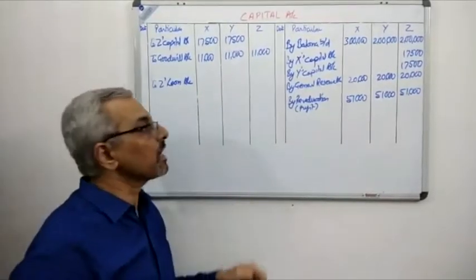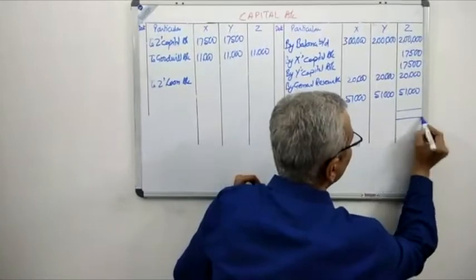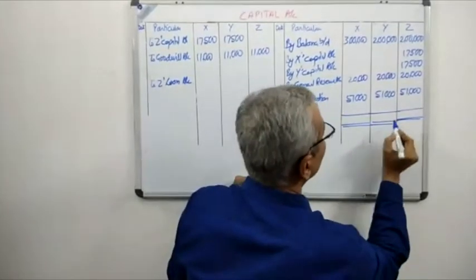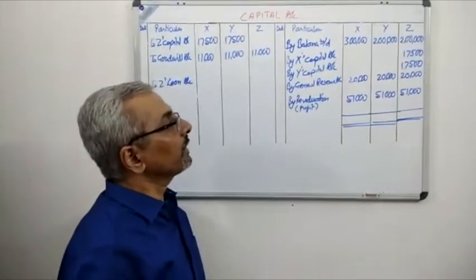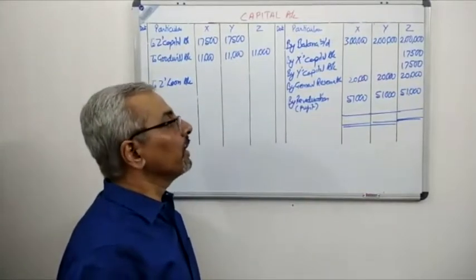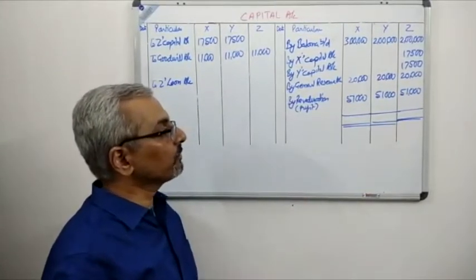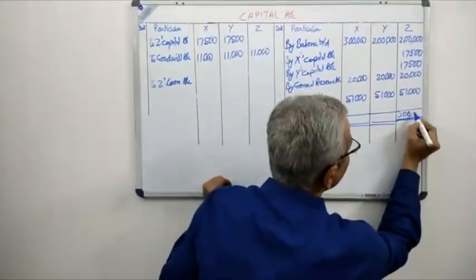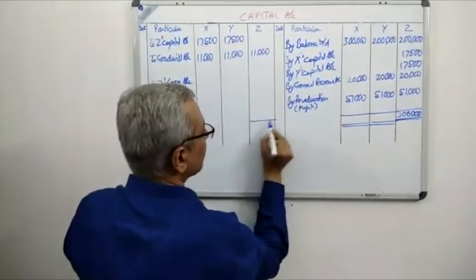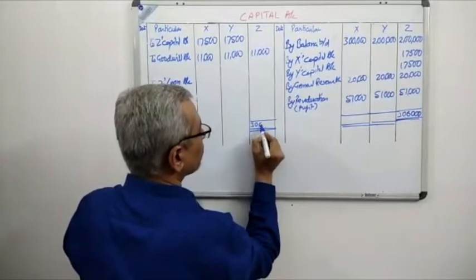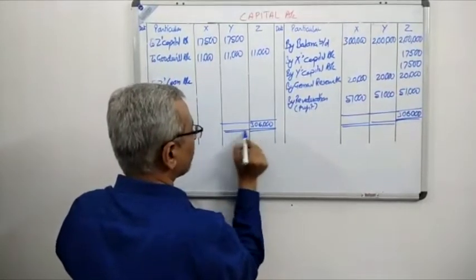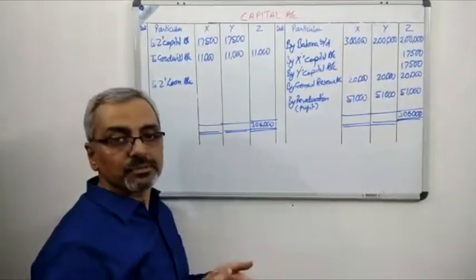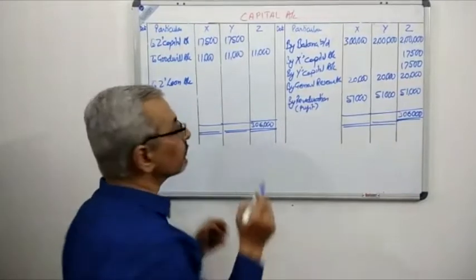Very simple. We'll add up the credit side, and from the credit side total we'll subtract 11,000 and see what the loan is. So let's get started with the addition of the last partner, that is Z, and then we'll go for the other two partners. Please see very carefully. We have 2 lakh plus 35,000, that gives us 2,35,000, plus 20,000 gives us 2,55,000. 2,55,000 plus 51,000 gives us a value of 3,06,000. So we have a total of 3,06,000 over here. I hope you know that we follow the double entry bookkeeping system, and therefore the debit side should always be equal to the credit side. And we have 3,06,000. So 3,06,000 minus 11,000, if we subtract that, how much are we getting? We are getting a balance of 2,95,000.